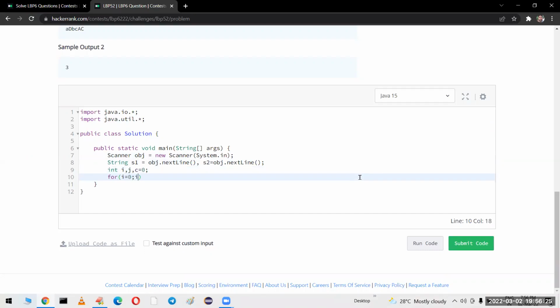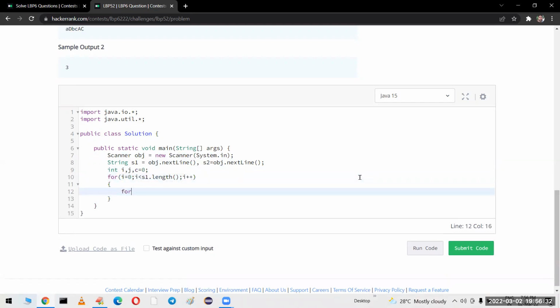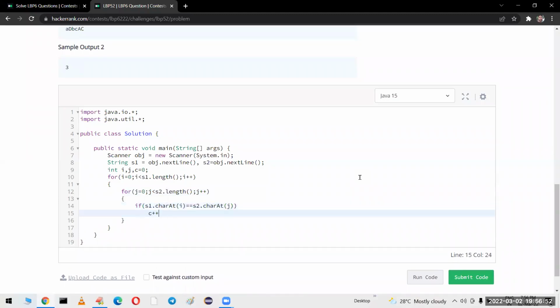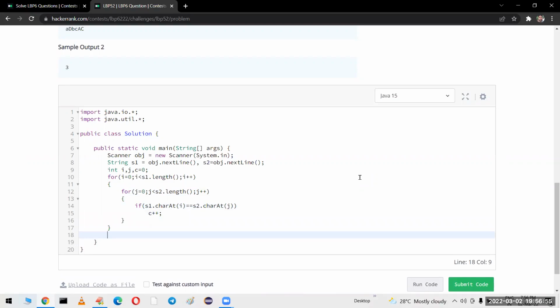For i equal to 0, i less than s1.length(), i plus plus, for j equal to 0, j less than s2.length(), j plus plus, if s1.charAt(i) double equal to s2.charAt(j), then count plus plus. That's all. System.out.println of the count value.